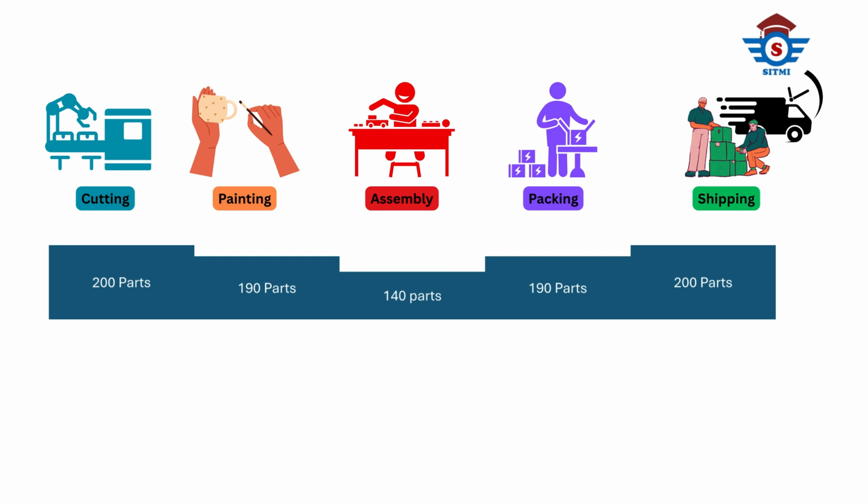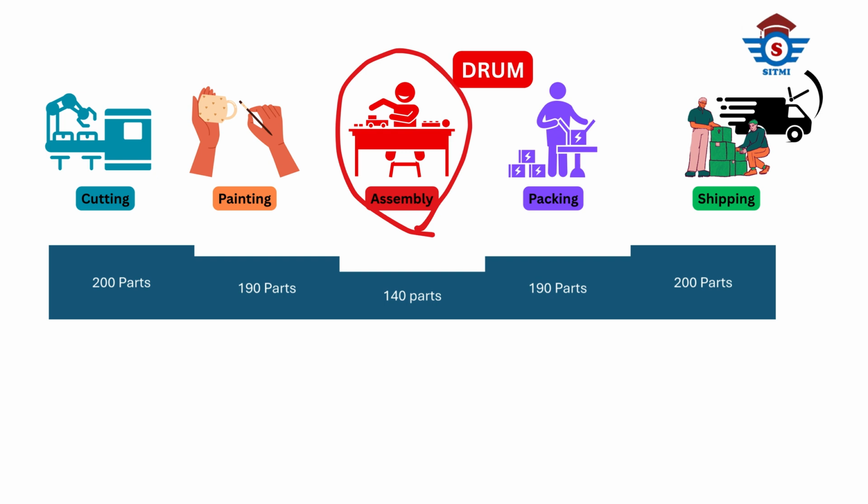Here's where drum buffer rope comes in. In this method, we treat the slowest process, the constraint, as the drum. In our case, that's toy assembly, which can only handle 140 parts per hour. This stage sets the pace for the entire system, just like a drum sets the beat for a band.